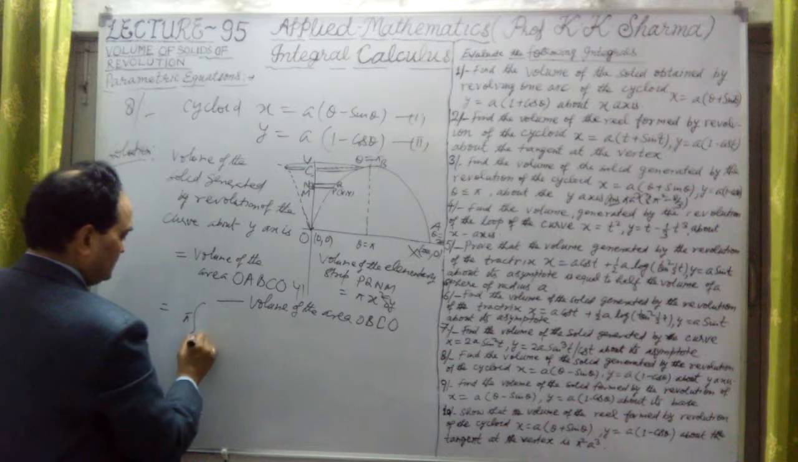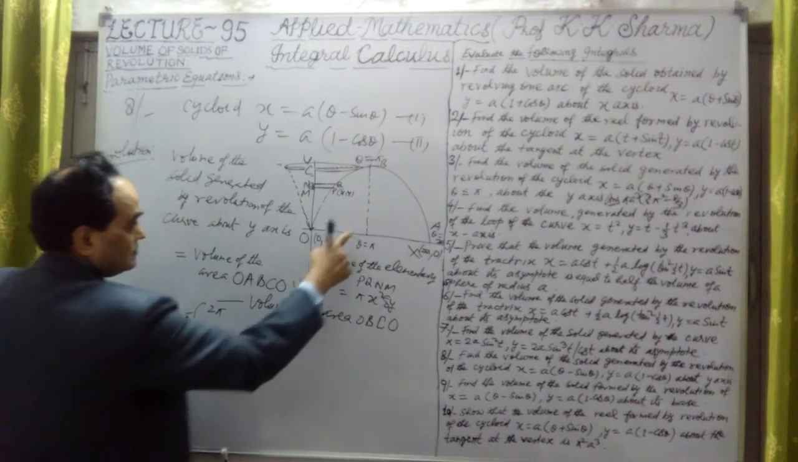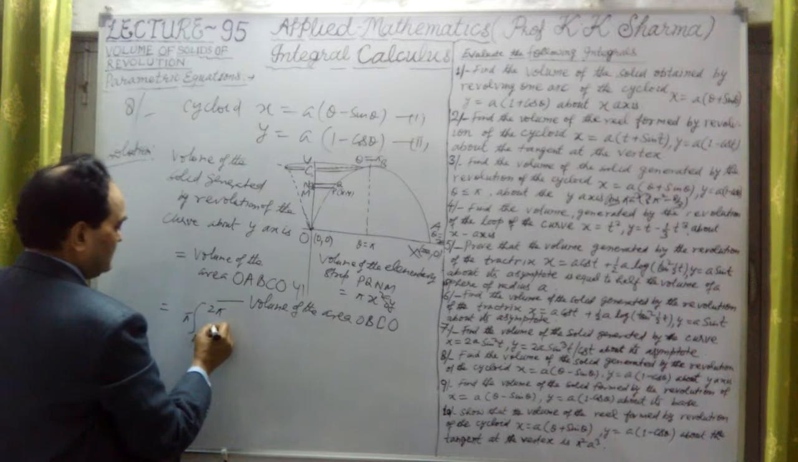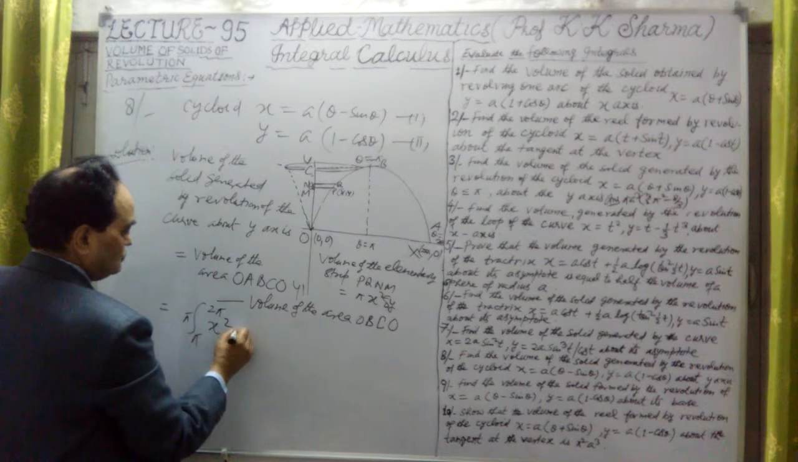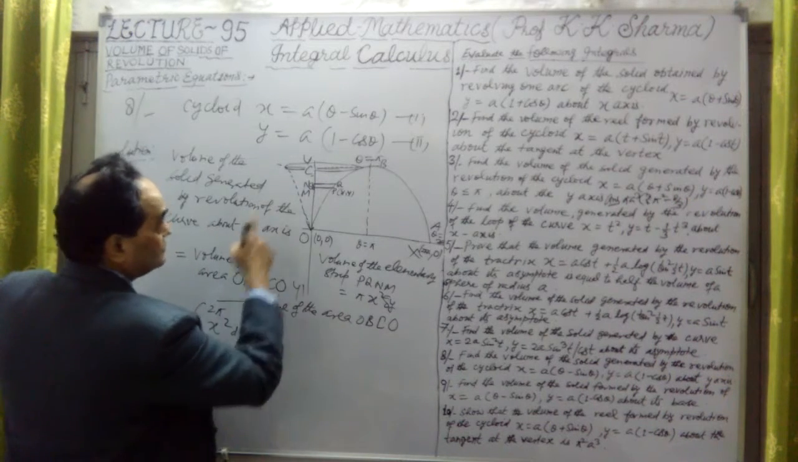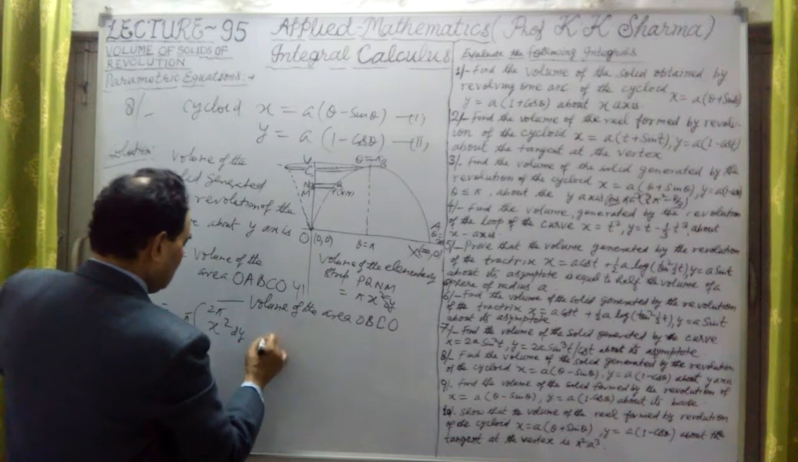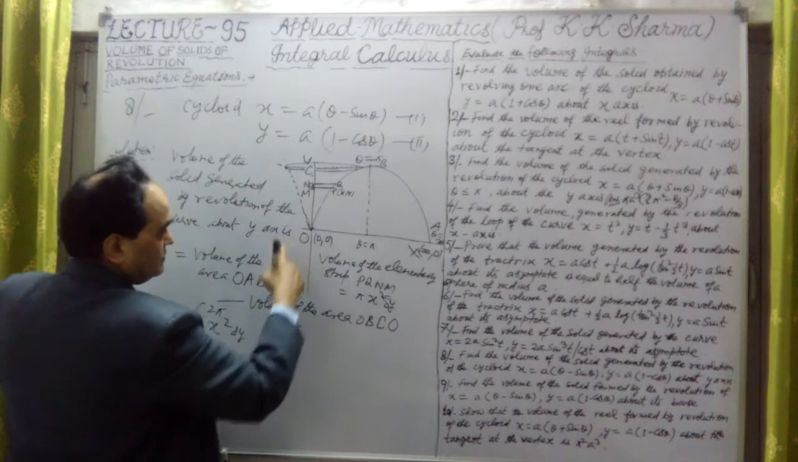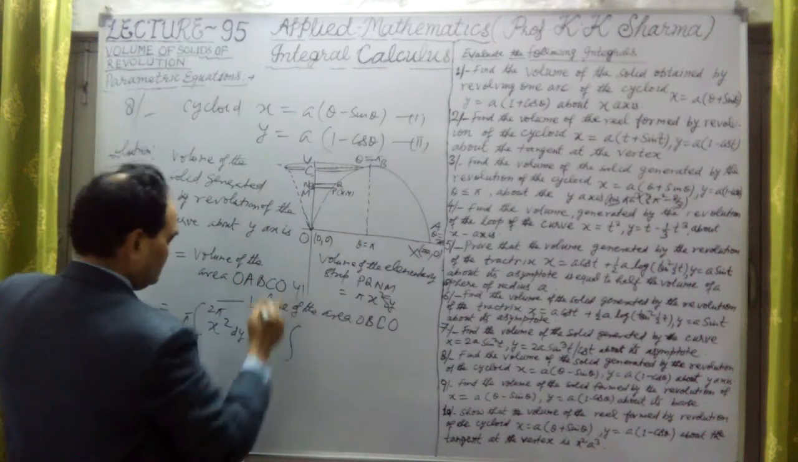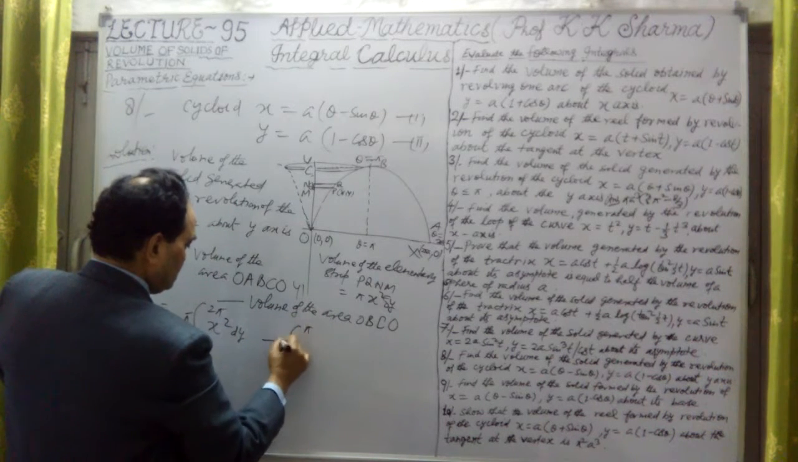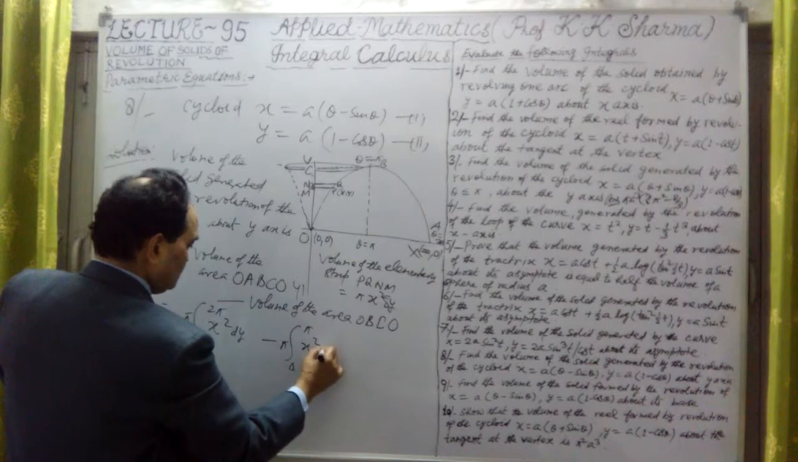pi to 2 pi here, this pi to 2 pi, and this is x square into dy. Okay, we will put this into Cartesian form, but this is minus sign. This is the volume of the whole curve here, pi to 2 pi, this curve, and the second part is 0 to pi into x square into dy.